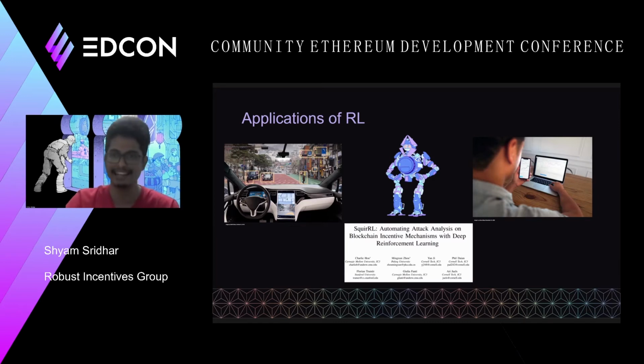But what we really want to focus on, and the main application we are concerned about in our research, is the third one, that is to analyze attacks on blockchain incentive mechanisms. In fact, a team of researchers from different universities have employed this framework before to teach an agent the selfish mining strategy on Bitcoin and proof of work Ethereum.